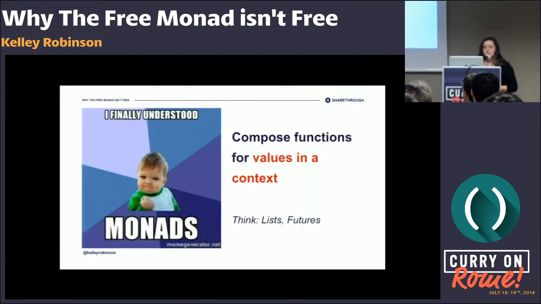They're useful for composing functions for values in a context. Mapping allows composition. And this type of construct is really useful for managing side effects. Monads make side effects explicit, and we see this everywhere in our programs. You can think of things like lists and futures. And if you go back to the triangle example, we don't want to be left with nested triangles, just like in the returns of your programs, you don't want to be left with nested futures.